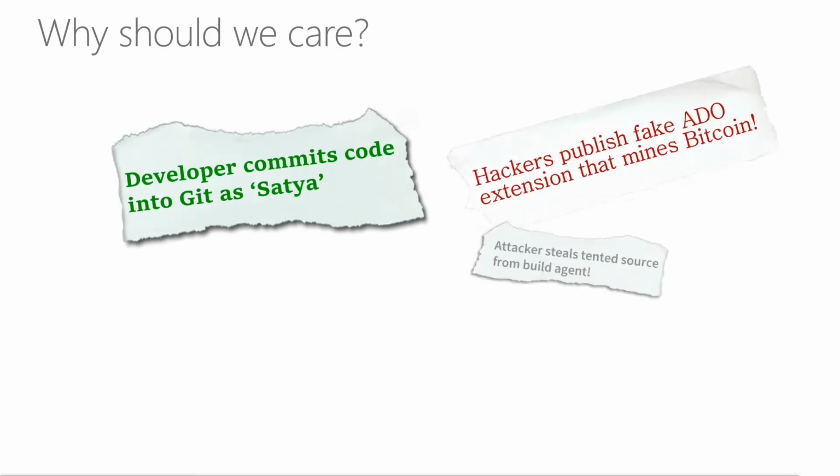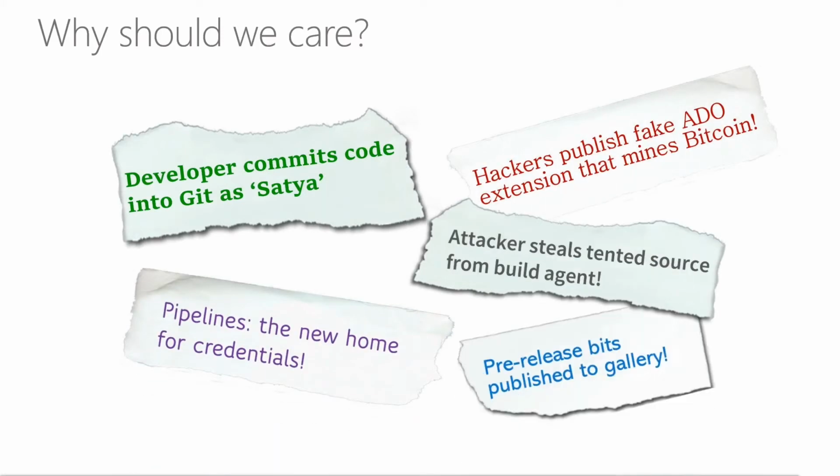Why should we care about security of dev environments? Here are some interesting newspaper clippings. Thankfully, none of these have actually been published yet. But these are the sort of things that are possible if we are not vigilant about security of dev environments. They are kind of all over the place.